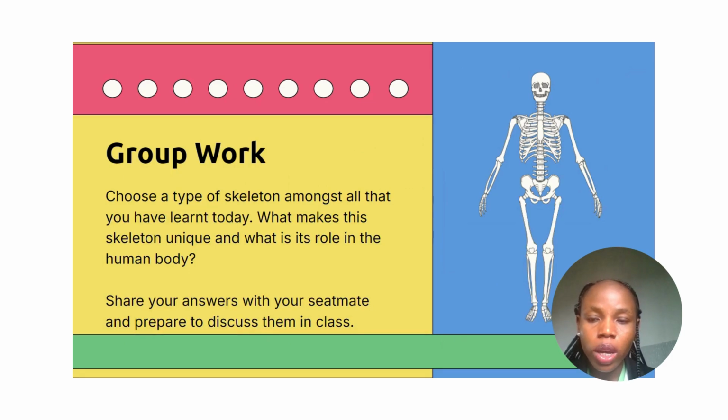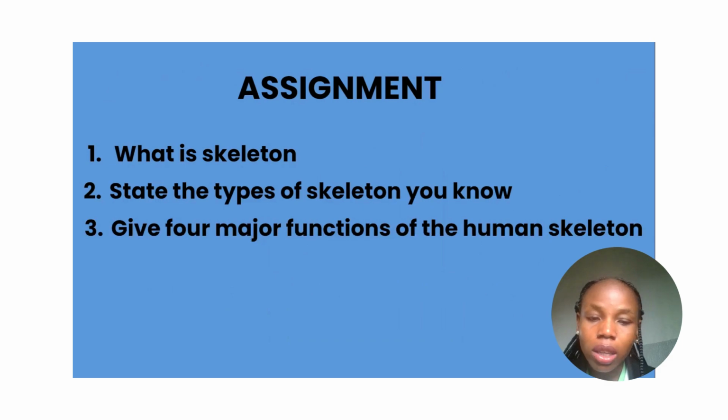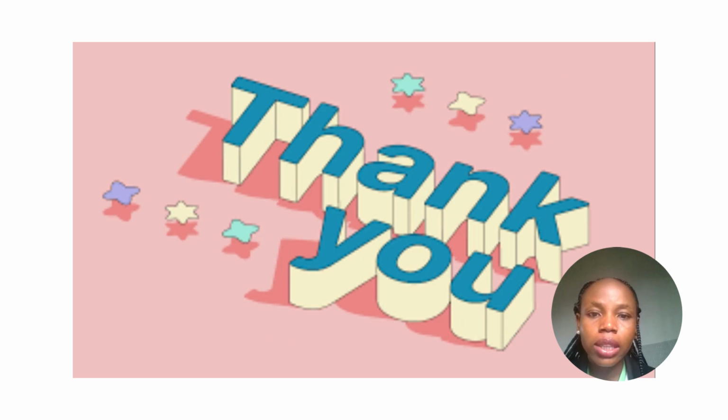Okay, we have a group work here. You are going to choose one type of skeleton amongst all that we have learned today. Then you tell me the role of that skeleton in the human body. You share your answer with your seatmates and prepare to discuss it in our next class. This is your assignment. You tell me what a skeleton is. You state the types of skeleton you know, and give me four major functions of the human skeleton.